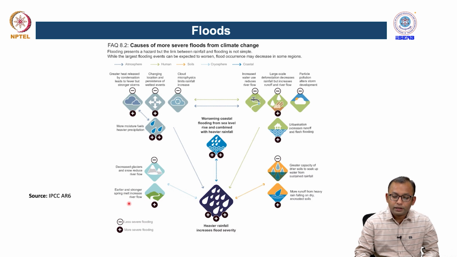There is also a stronger spring melt, increasing the river flow, and in conjunction with higher rainfall events, that can create more flooding problems.